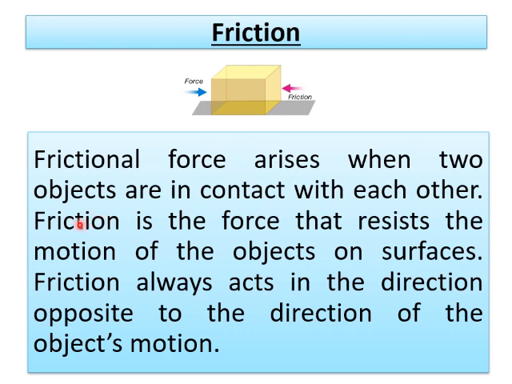The definition of friction is: friction is a force that resists the motion of objects on a surface. That means it will not allow the bodies to move further. Friction always acts in the direction opposite to the direction of the object's motion. Already in the earlier FBD I told you, this is the motion of a body and this frictional force will be opposite to it.